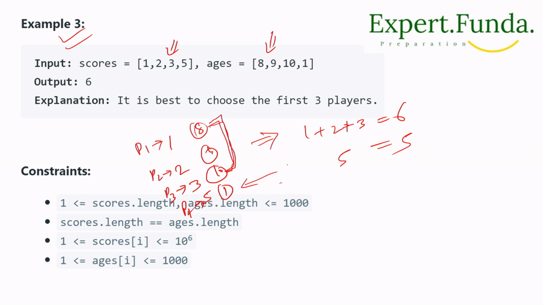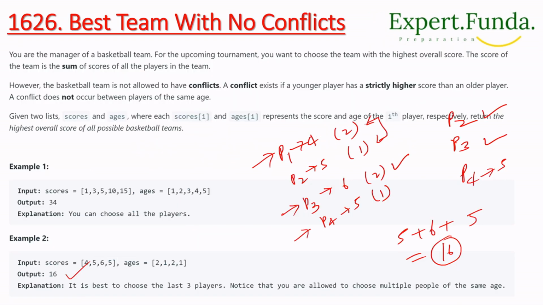Okay, as we have seen previously, we will choose that one, and we'll get the higher number, right? So till now, we have seen that if ages are different, then we will select all, correct? If ages are different, no conflict is there, then we will add all these values and we'll say this is the highest score you get from this team. Now if we have the same age, like we have this and this and this and this, right?